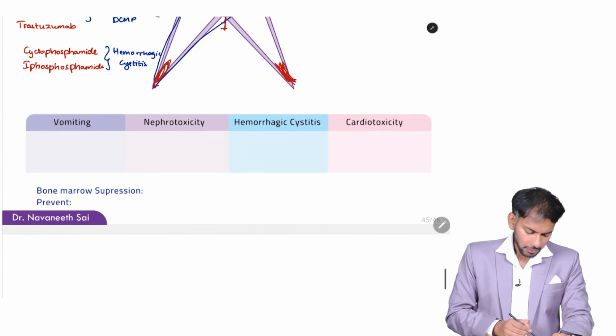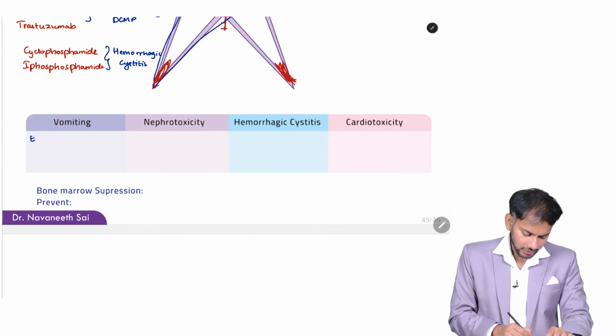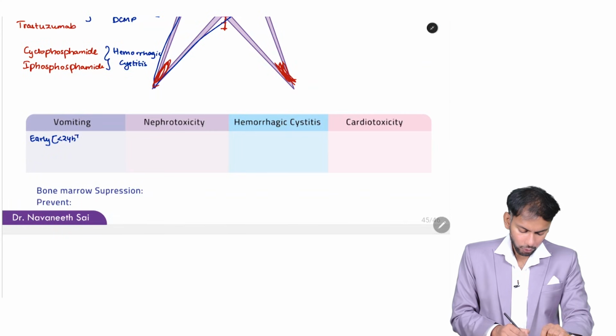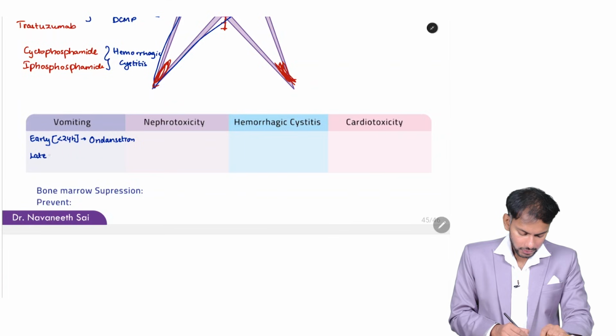Now, if a person has vomiting, how will you treat him? Obviously, you will give ondansetron if it is early onset. Early onset means the vomiting is happening within 24 hours of starting the drugs. You will give ondansetron. If it is more than 24 hours, that is late onset. Late means more than 24 hours. In this, you will give aprepitant.